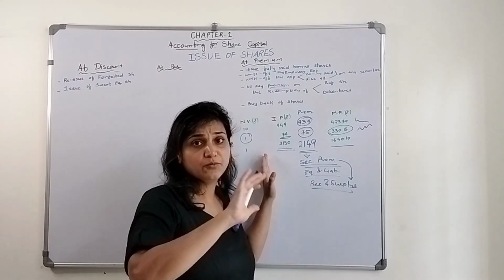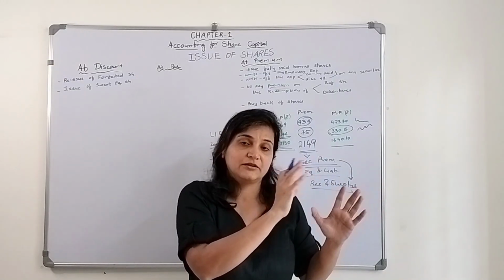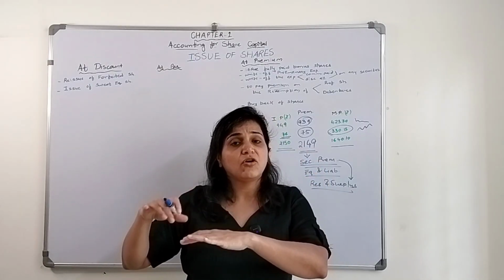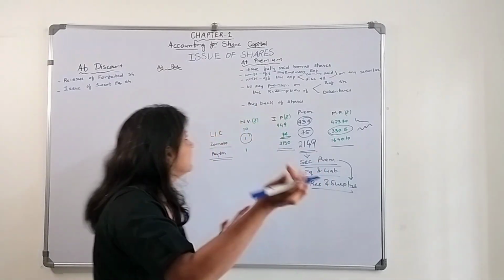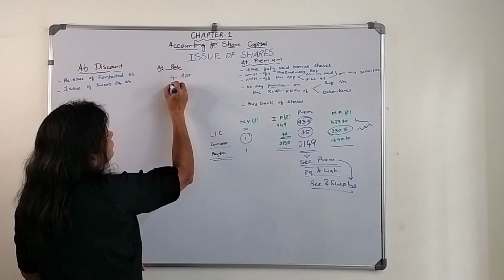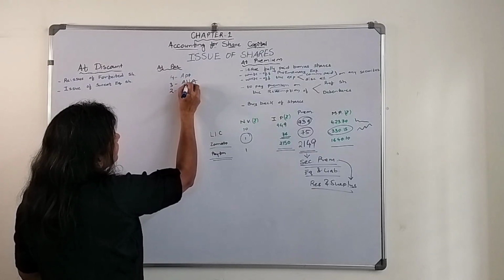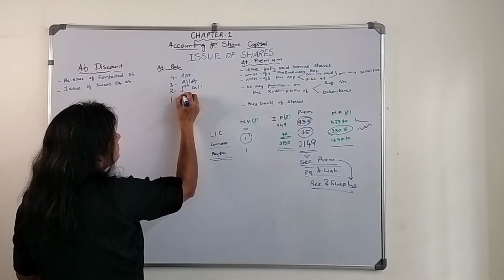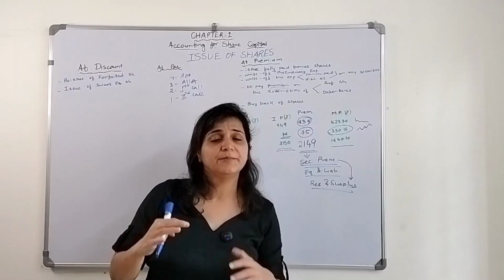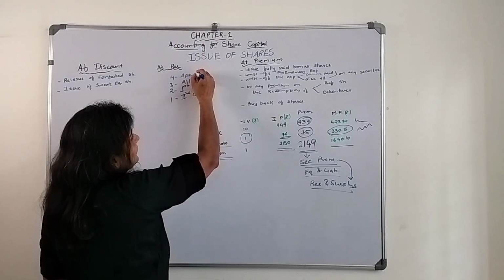Now, this was the book building method. We are not going to discuss the book building method. We are going to discuss the fixed price method. There is one application money, there is allotment money, and there are installments called during the first call or second call. In our example, like we discussed, 4 rupees was the application, 3 rupees allotment, 2 rupees first call, and 1 rupee was second call. This is how they called the amount in installments from the public. So when they are asking for the premium amount, they can ask at the time of application.